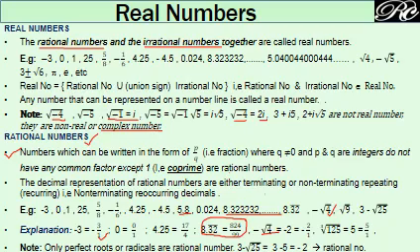Keep a few things in mind. Let us consider root 4. The value of root 4 is 2. But if I ask you, what is the value of the square root of minus 4, then your answer should not be 2 or minus 2. Because here the minus is inside the root and this minus cannot be taken out.